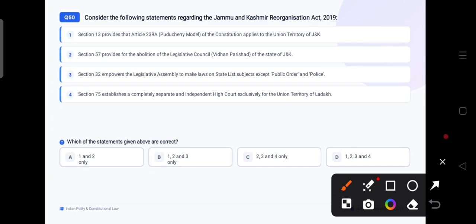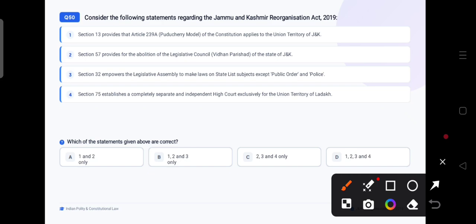Section 13 provides that Article 239A, the Puducherry model of the Constitution, applies to the Union Territory of J&K. Section 57 provides for the abolition of the Legislative Council, that is the Vidhan Parishad, of the state of J&K. Section 32 empowers the Legislative Assembly to make laws on state list subjects except public order and police.